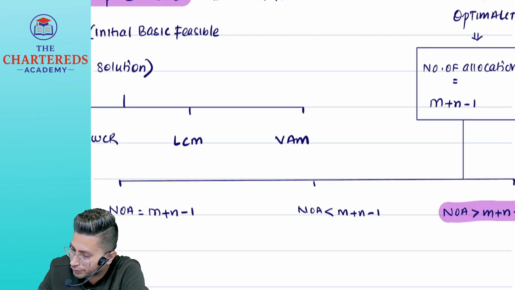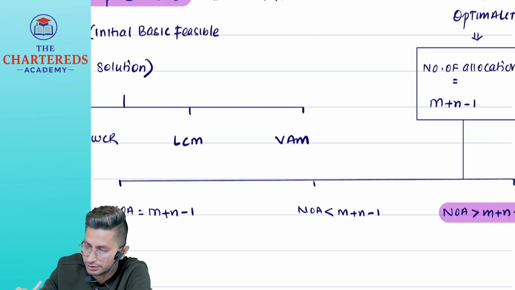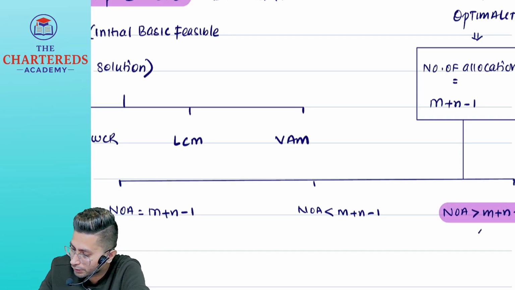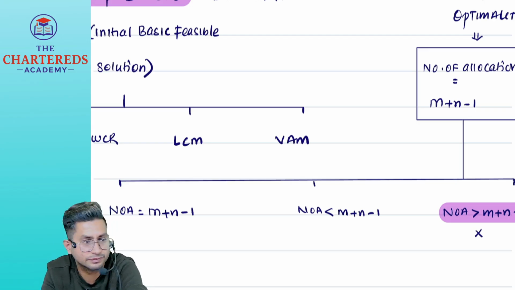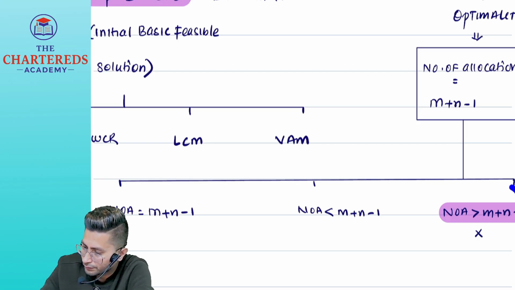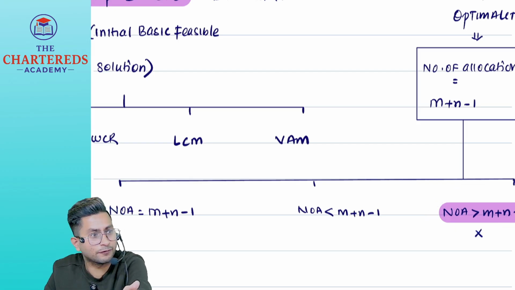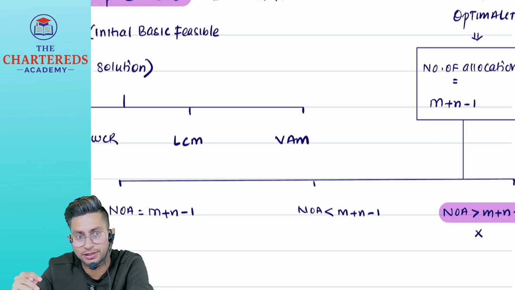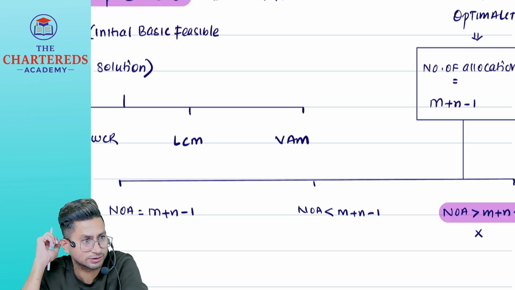If the number of allocations is more than m plus n minus 1, somewhere you have done something wrong. This situation will never come. Because in transportation, let us say I am having 5 warehouses, and the factory says I have supplied the raw materials to 6 warehouses.